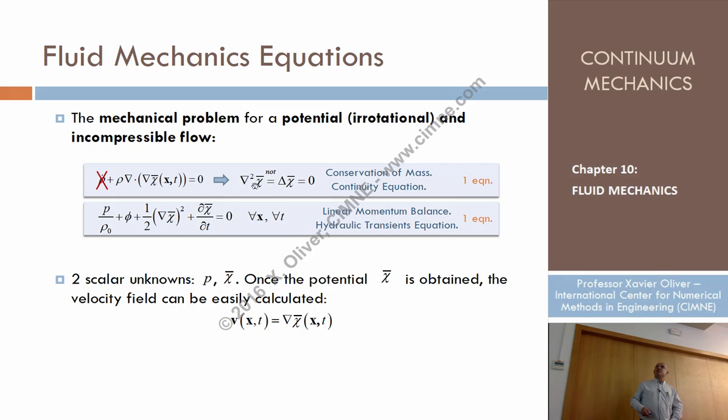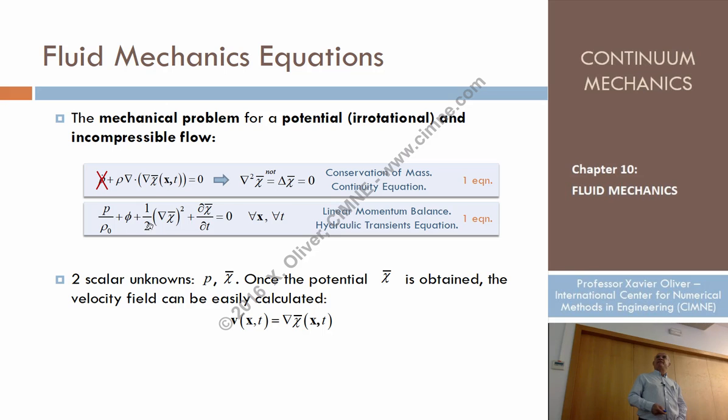That part of the density disappears. This, by the way, the divergence of the gradient is the Laplacian operator. So that is a typical equation. Mathematicians use that. Probably in computation, in numerical methods, you use that equation many times. Laplacian of something equal to 0. That's the Laplace equation.